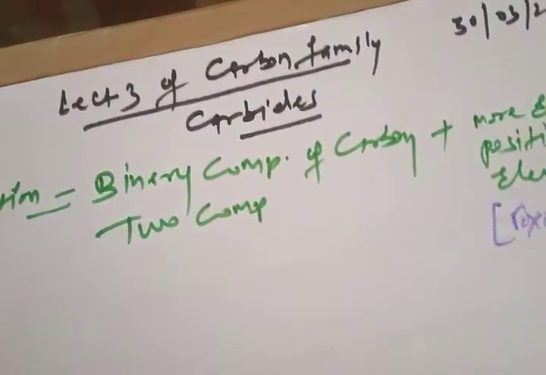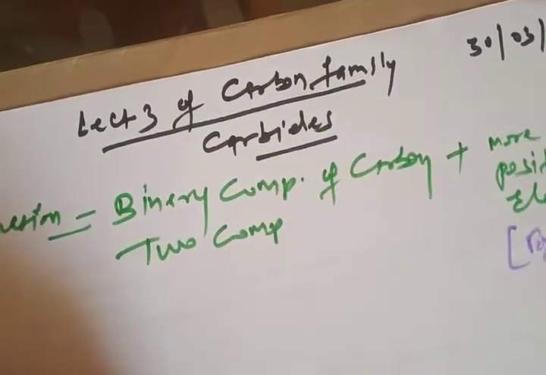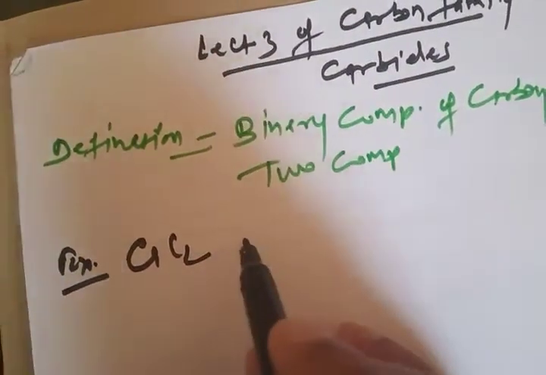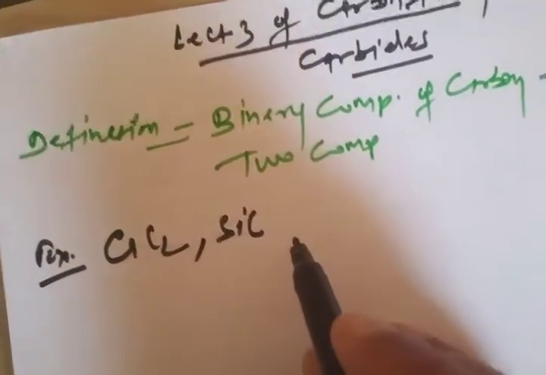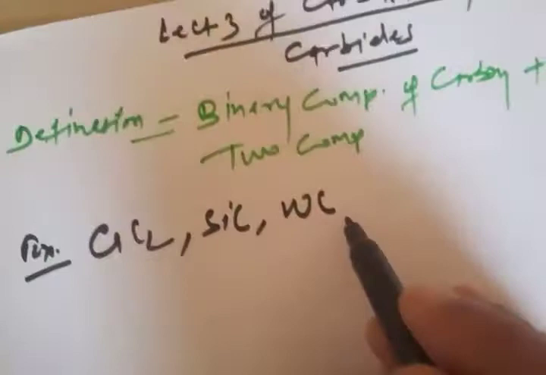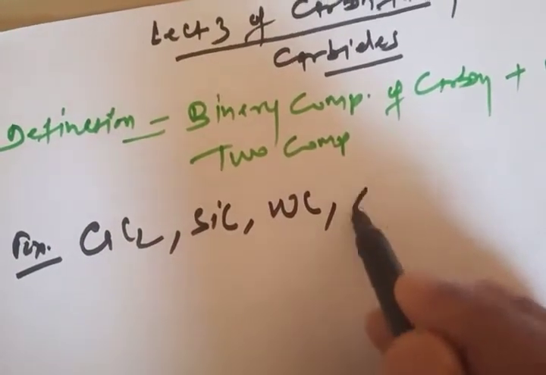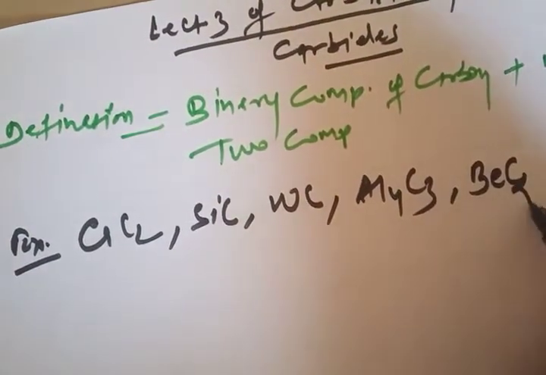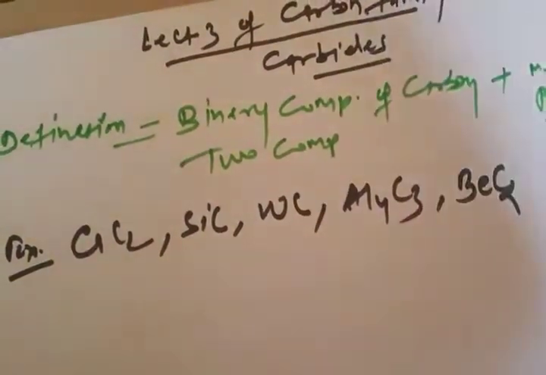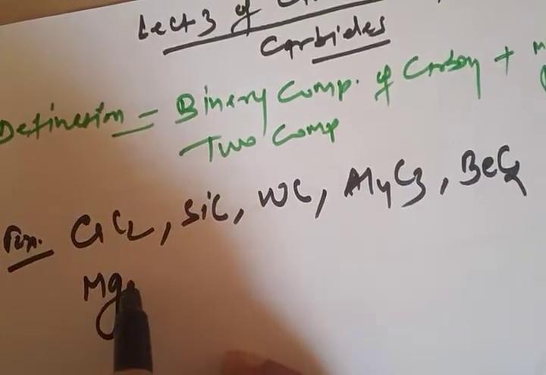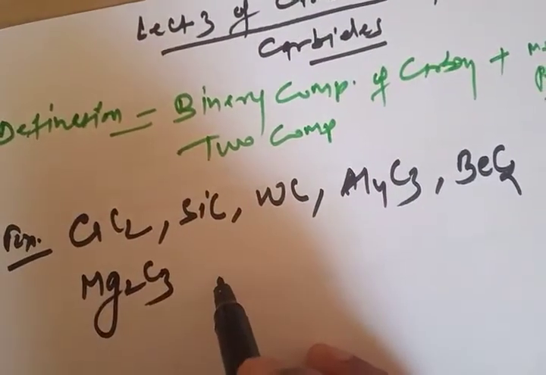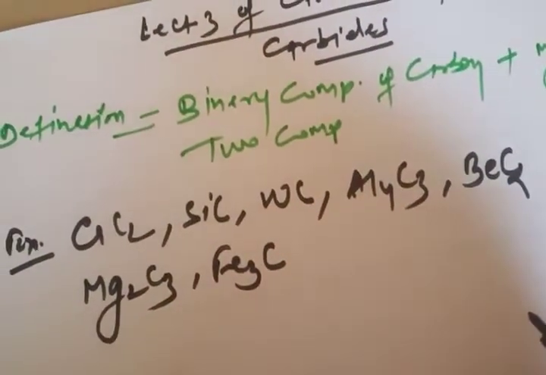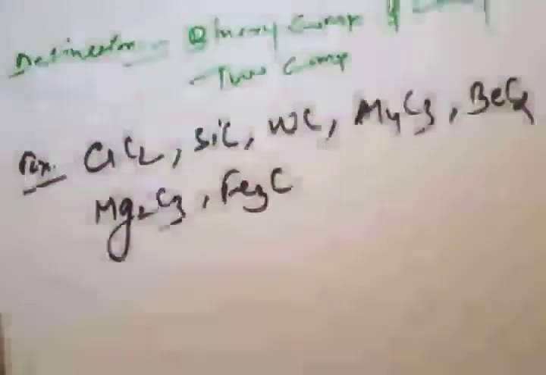Some examples of binary compounds are calcium carbide, then SiC silicon carbide, WC tungsten carbide, Al4C3 aluminum carbide, BeC2 beryllium carbide, Mg2C3 magnesium carbide, and Fe3C iron carbide. So these are several examples of carbides.